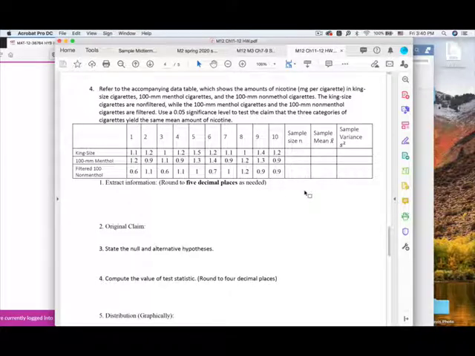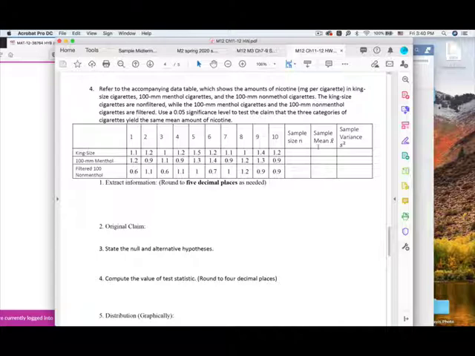If you watched my video lecture, you should recall that I taught you two methods to find the variance between samples and the mean of the sample variance. Either use the table, or you could just use the calculator. If you use the calculator, you don't have to fill it in here.